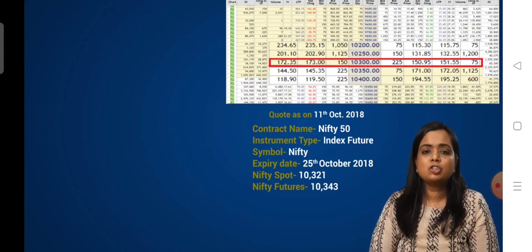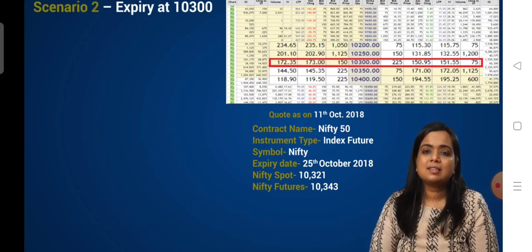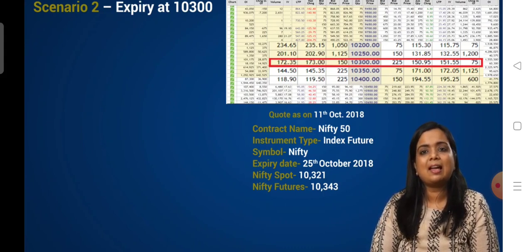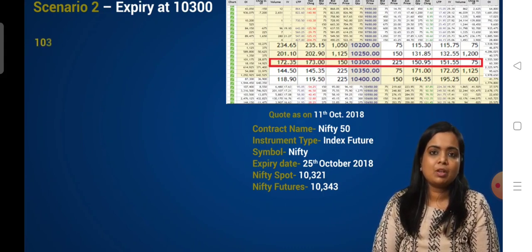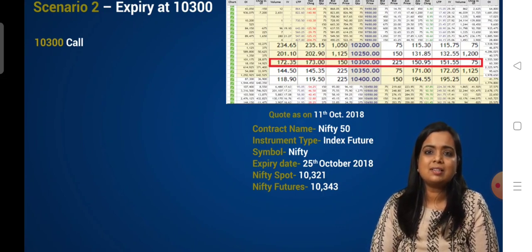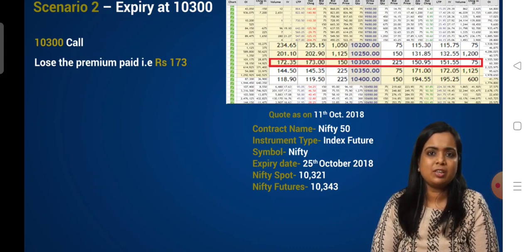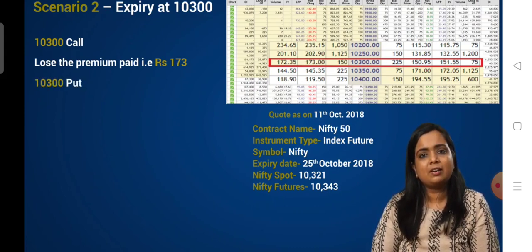Now let's assume scenario 2, where the expiry happens at 10,300. The 10,300 call option again would expire worthless. We lose the entire premium paid, which is 173. The 10,300 put will also expire worthless.